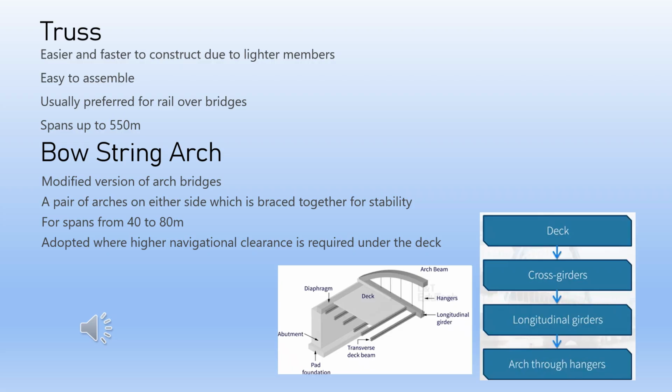Under the deck, the load is transferred to cross girders, which then transfer the load to the longitudinal girders and subsequently to the arch through hangers. Horizontal thrust at supports is borne by the longitudinal tie. This type of structural form is usually adopted for spans from 40 to 80 meters and at locations where higher navigational clearance is required below the deck.